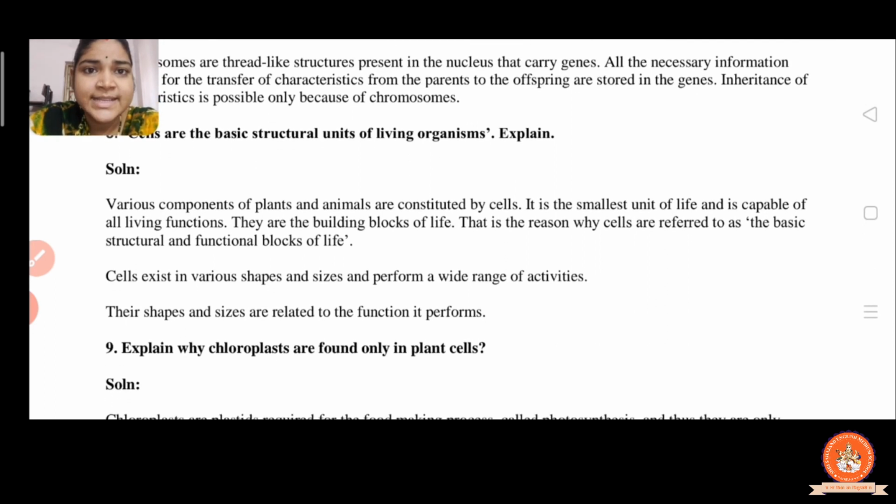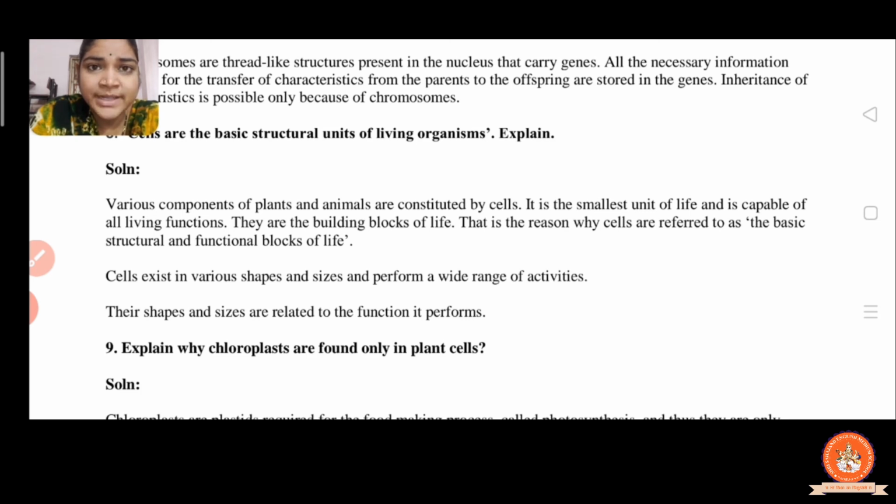Now question number 8: cells are the basic structural unit of living organisms. Explain. The answer is given. Various components of the plants and animals are constituted by cells. It is the basic structure of the body, right? It is the smallest unit of life and is capable of living functions. They are the building blocks of life, and that is the reason why cells are referred to as the basic structural and functional blocks of life.